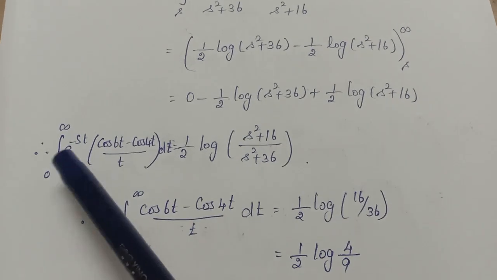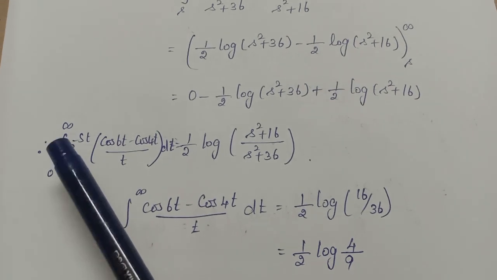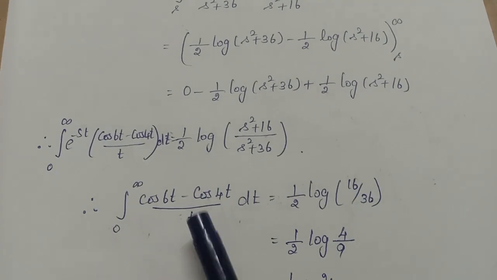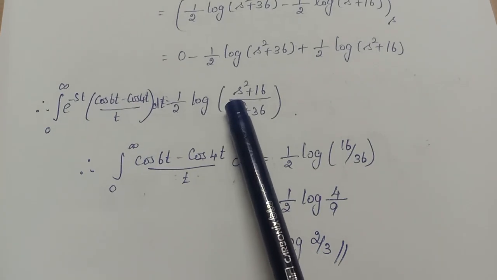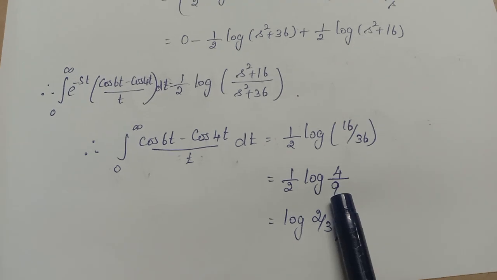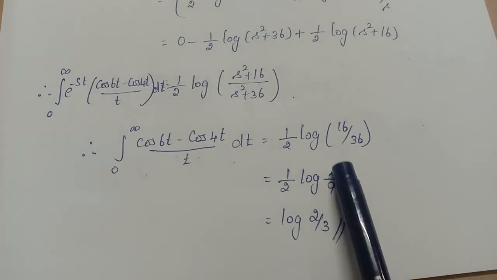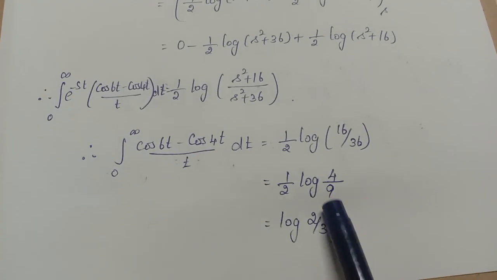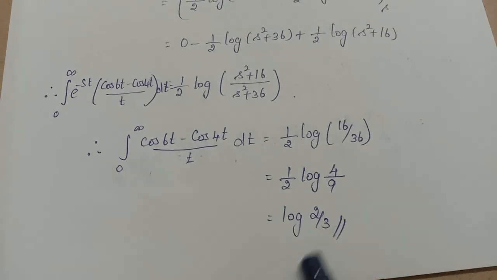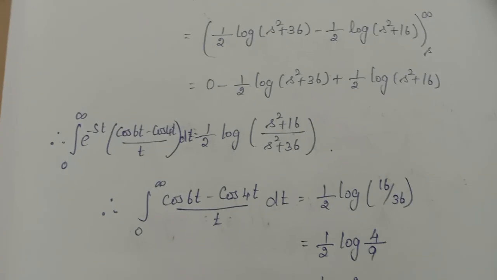But in the given question, there is no exponential term. So you put s equal to 0. Then this will become 1. Okay. So when you put s equal to 0, you get half log of 16 by 36. It is 4 by 9. When you bring this half to this side, it will become power of this number, 4 by 9. So 4 by 9 power half, it is simply what? Log of 2 by 3. Okay. Then